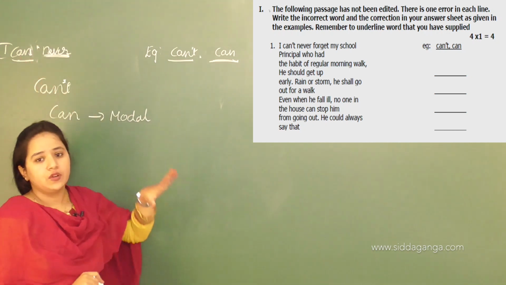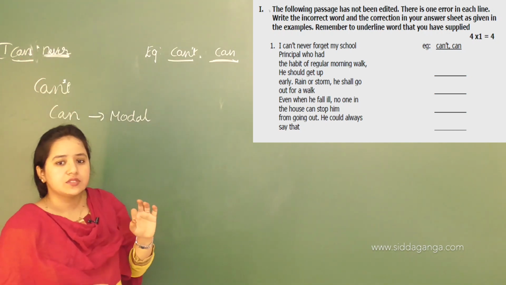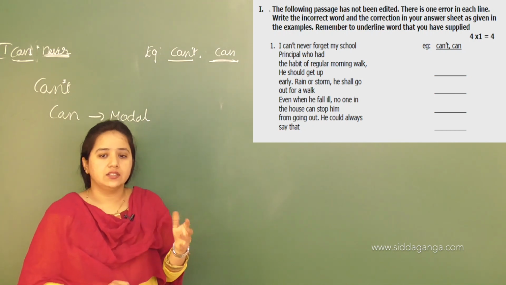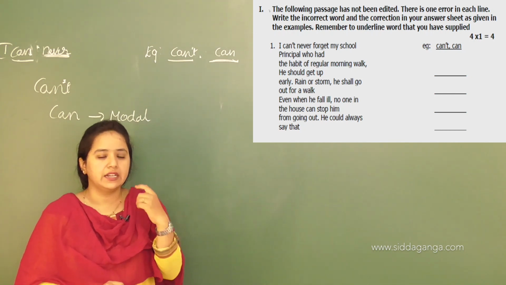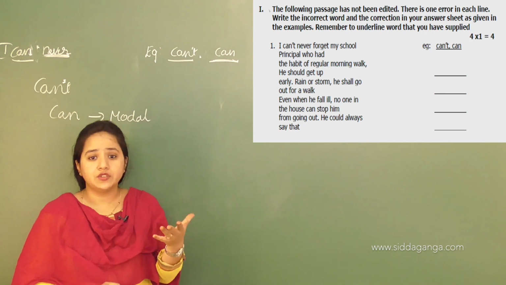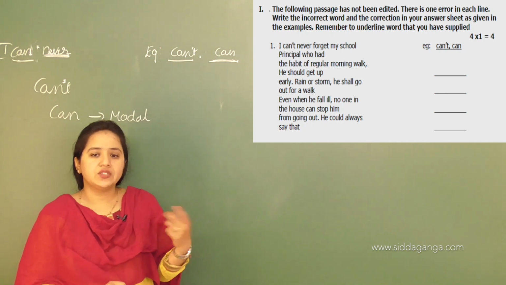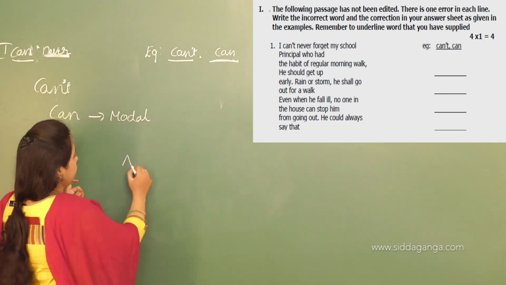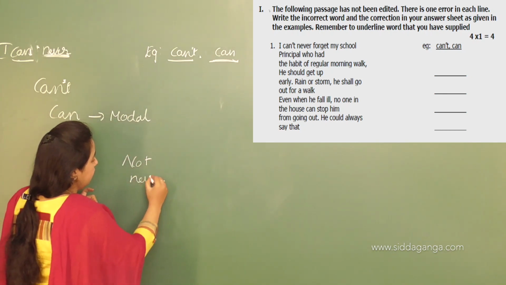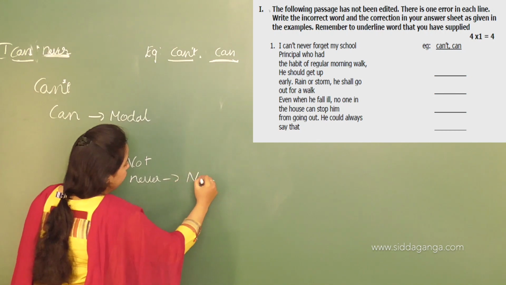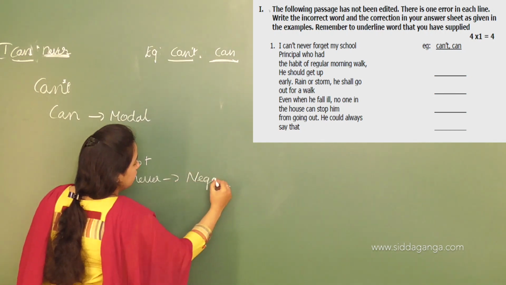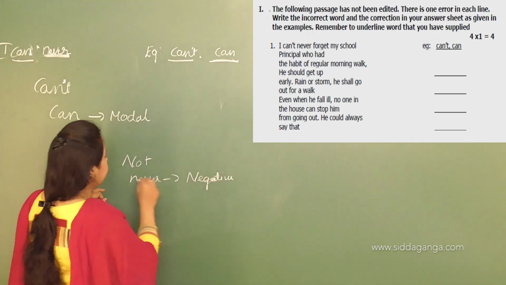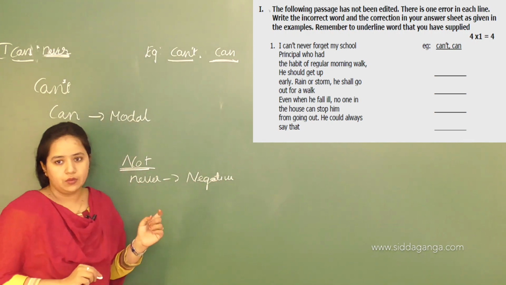I can never forget. So he can't use this: I can't never forget. Here the words can't and never are both used in a negative form, repeated twice. So why should we use negative twice? Never is also in a negative form, so when a negative form is already there, we can't use not.